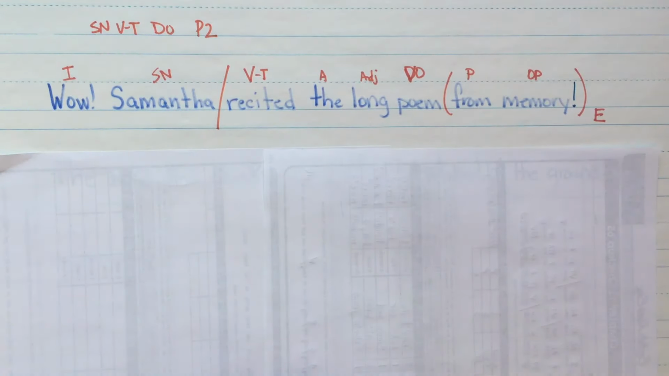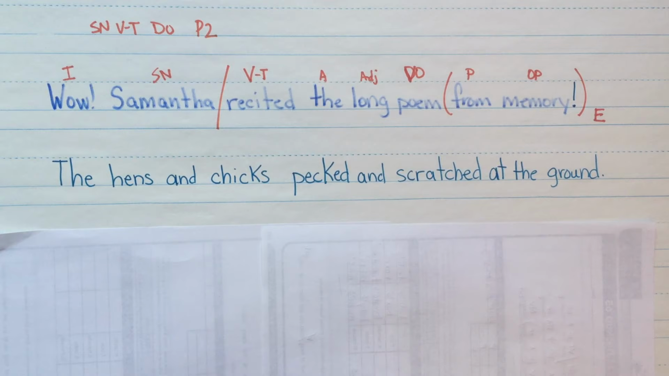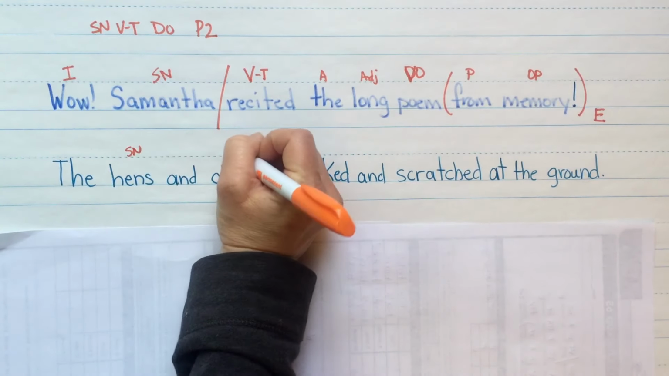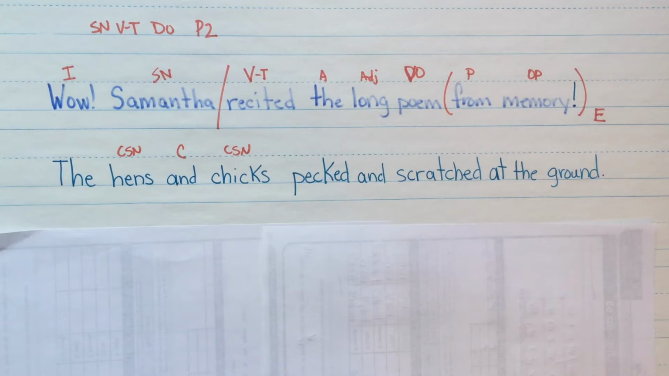All right, so now I'm going to have you write this down and try to classify it before I come back. So before you hit unpause, write the sentence and classify it. Do your best to classify it and then come back and check it as soon as you're done. Okay, so: the hens and chicks pecked and scratched at the ground. What pecked and scratched at the ground? Hens and chicks. So we have two subject nouns. So we have that compound, and then this is a conjunction in the middle here, and.